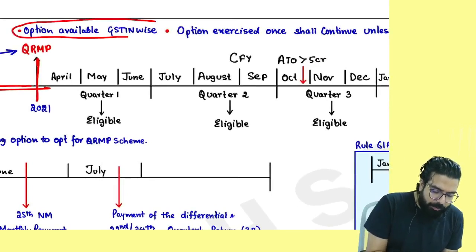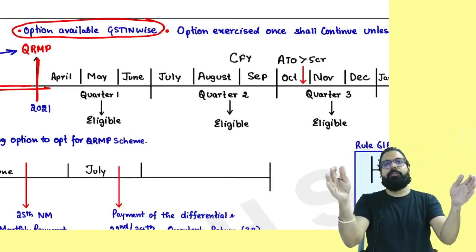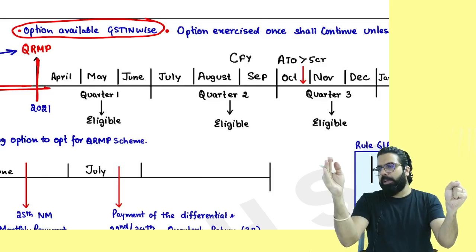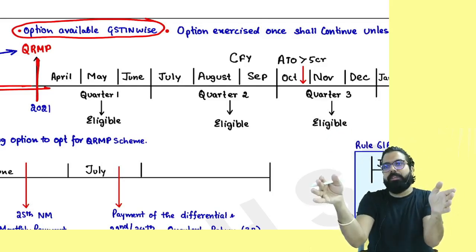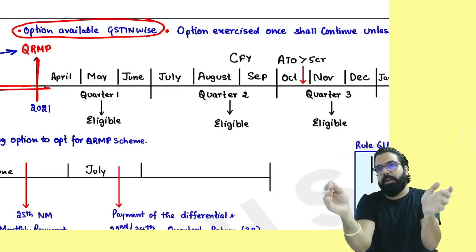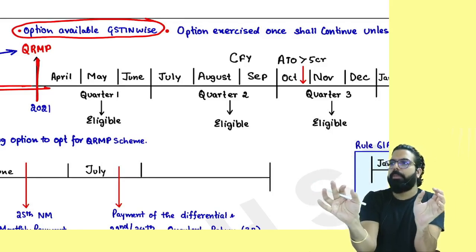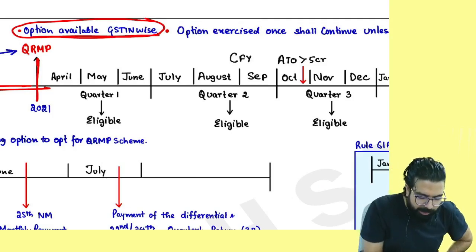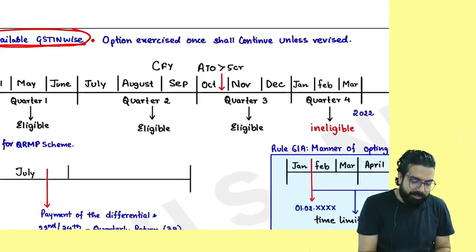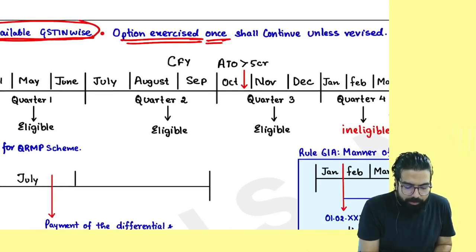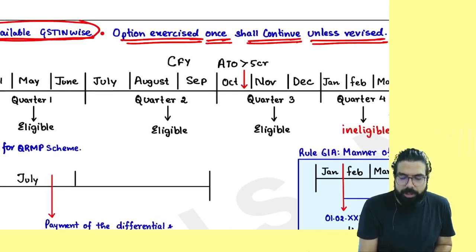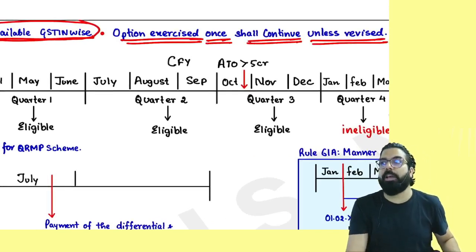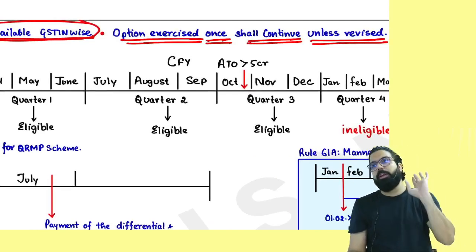Always remember, this option is GSTIN-wise. Supposing under my PAN number I have 2 businesses, 2 separate GSTINs, can one be under QRMP? Can one be not under QRMP? Yes. Remember, this option is available GSTIN-wise. An option exercised once shall continue unless you go ahead and revise it.